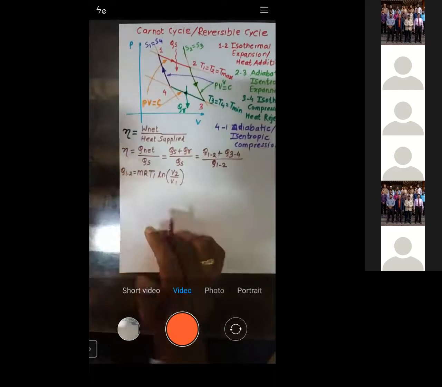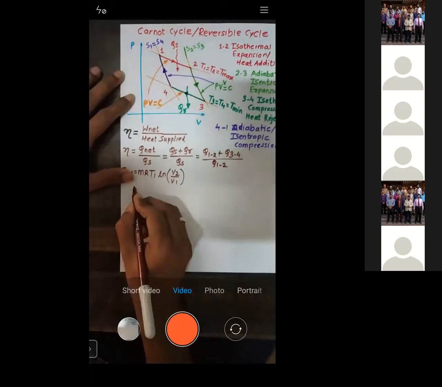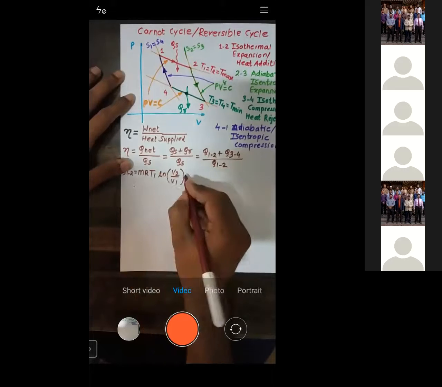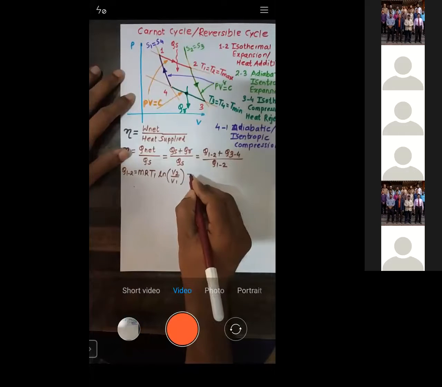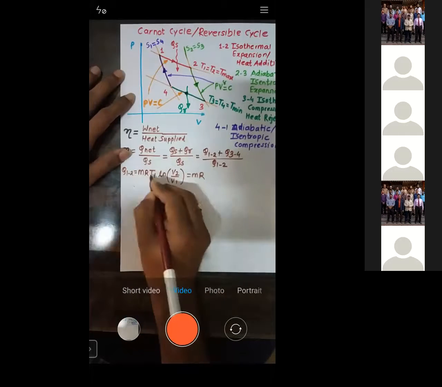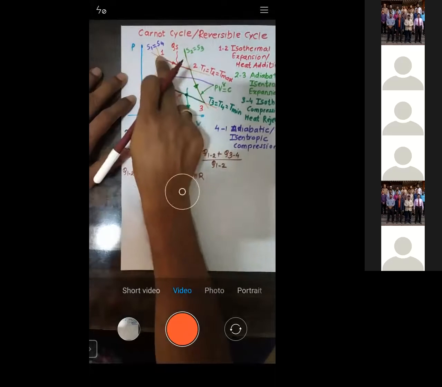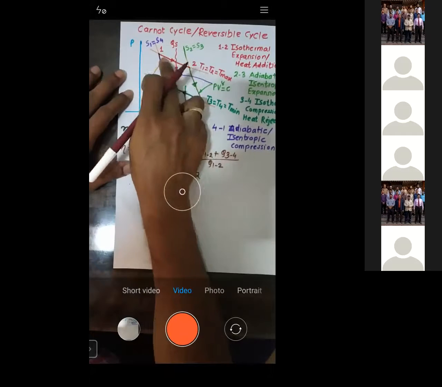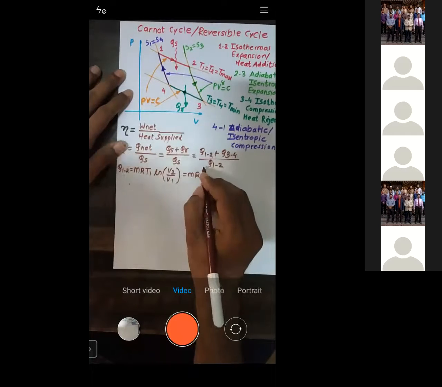Is that okay? Just let me know. Yes, sir. So how should I write this? I should write this as MR. Now what is T1? You can see T1 is equal to T2, and that is a maximum temperature.